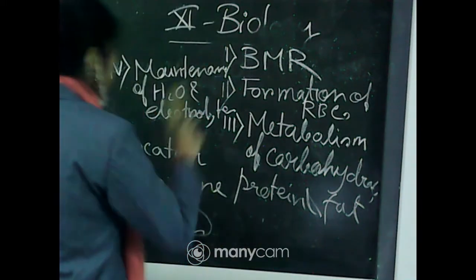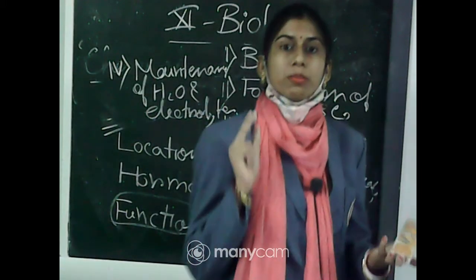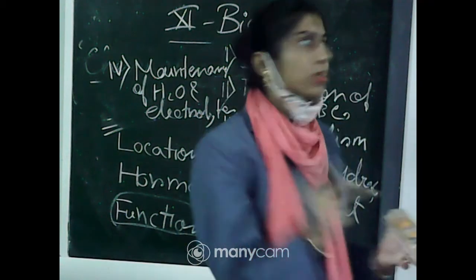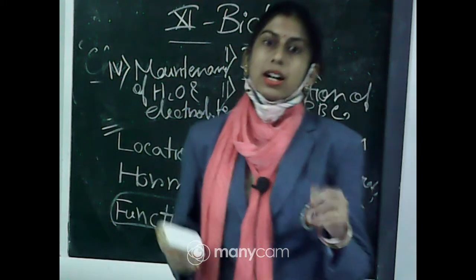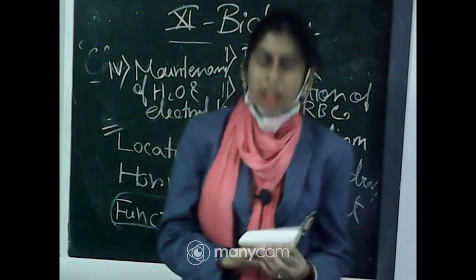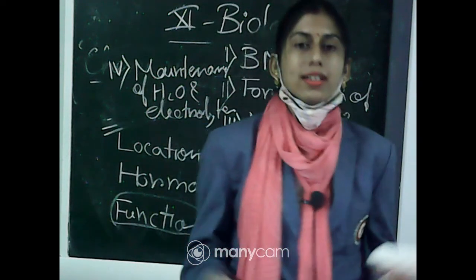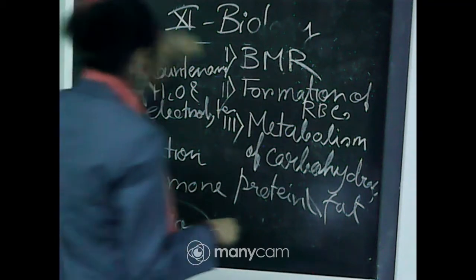Okay, so these are the main functions of the thyroid gland. Particularly I have discussed the two hormones, T3 and T4. Another hormone, a protein hormone, is also released from the thyroid gland, and it is called TCT. The full form is thyrocalcitonin.